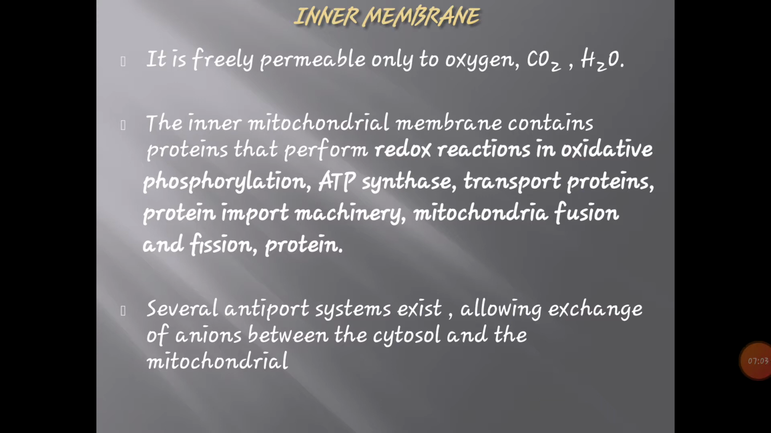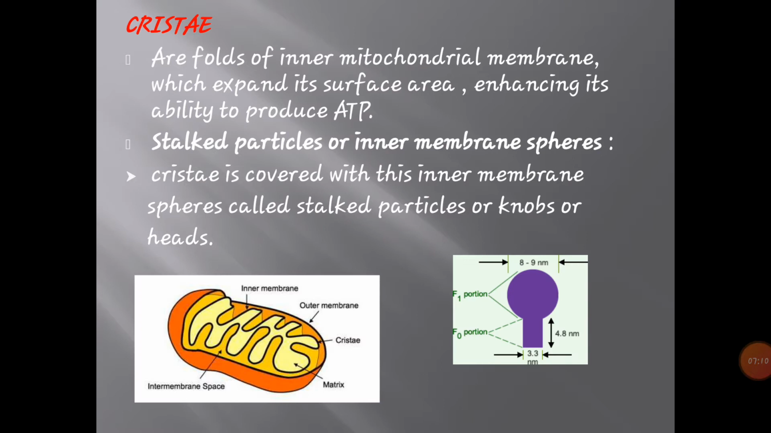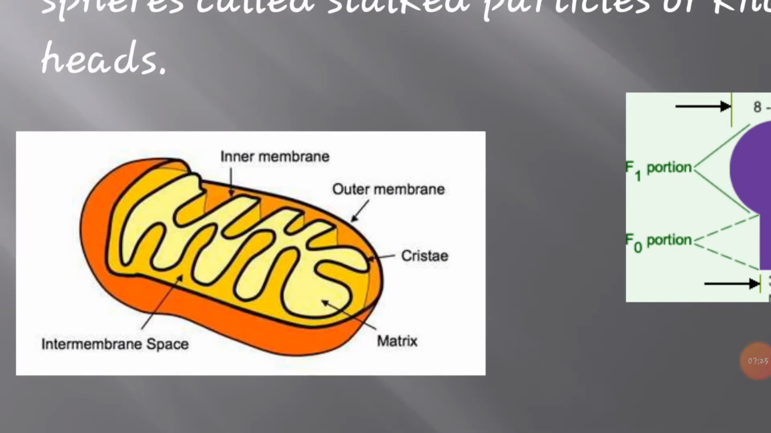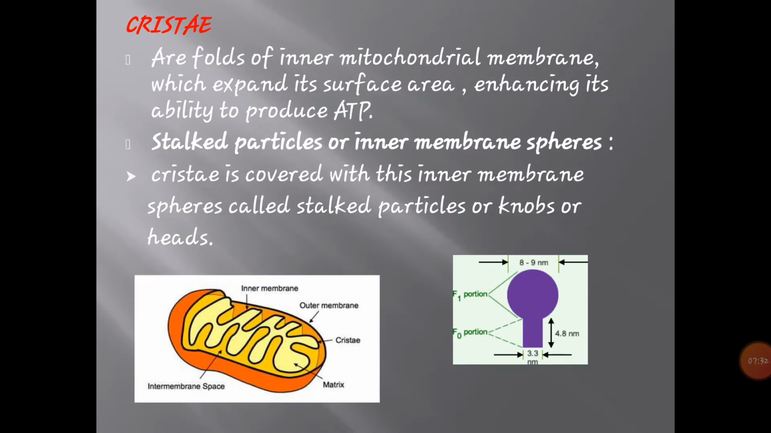This is about the inner membrane, and this inner membrane is variously folded inside the matrix, which is called cristae. Cristae are folds of the inner mitochondrial membrane, which expand its surface area, enhancing the ability to produce ATP. Here we can see that the inner membrane is variously folded. It has finger-like projections inside the matrix, and these finger-like projections or variously folded structures are called cristae.